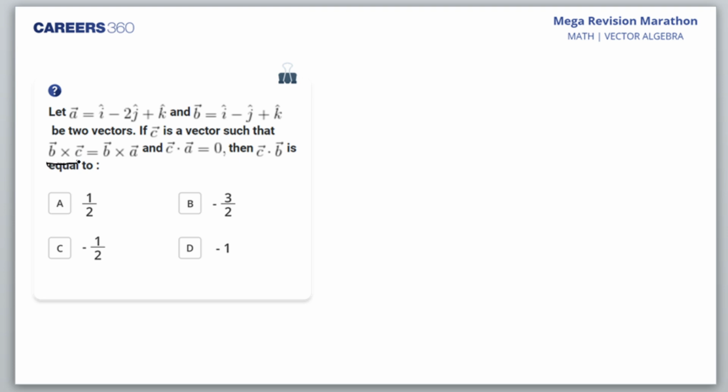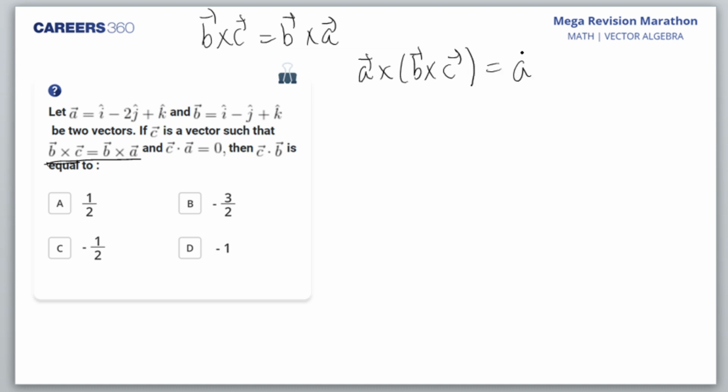Let's check this out. We catch hold of this equation. B cross C is equal to B cross A. Now, I take A cross both sides. A cross B cross C is equal to A cross B cross A.